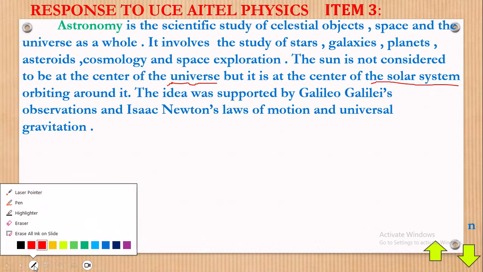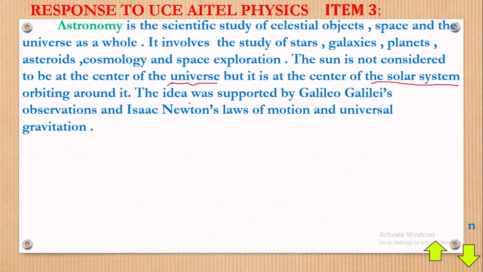Now, of course, where do we get this evidence from? The sun is the center of the solar system, with other planets orbiting around it. So in the solar system, you have the sun in the middle and other planets orbiting around the sun. I've explained what orbit means. Now the idea was proposed through Galileo Galilei's observations and Isaac Newton's laws of motion and universal gravitation.